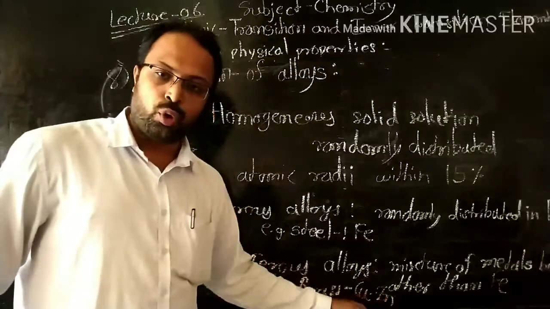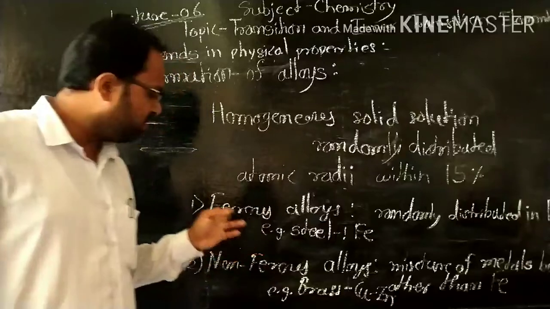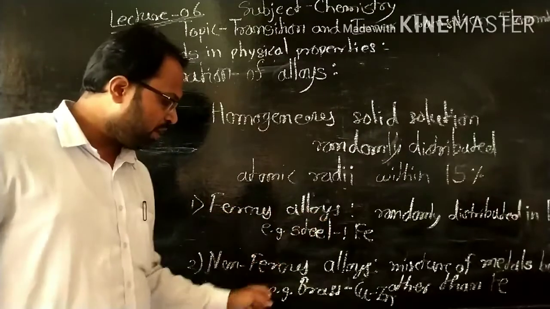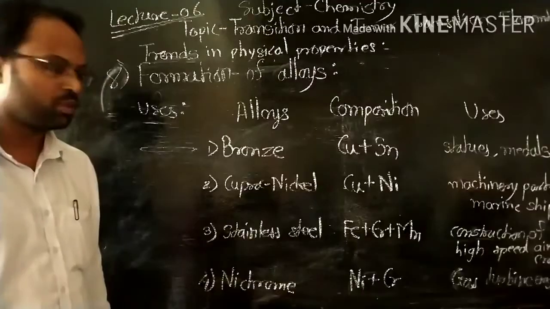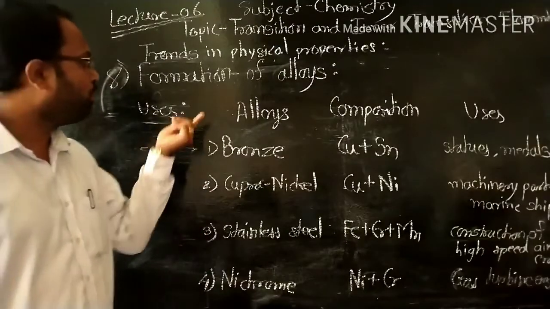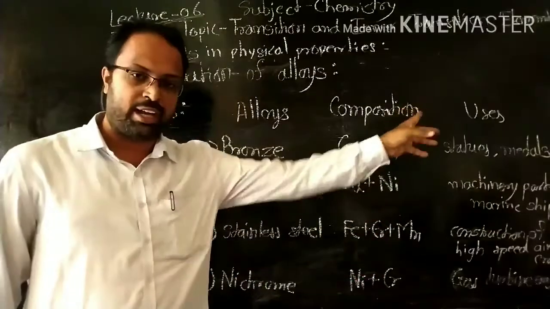Here there is no iron, but there iron is present. So this is termed ferrous alloy, this is termed non-ferrous alloy. Okay. Now the next is uses of alloys, with some alloys, their composition and uses.